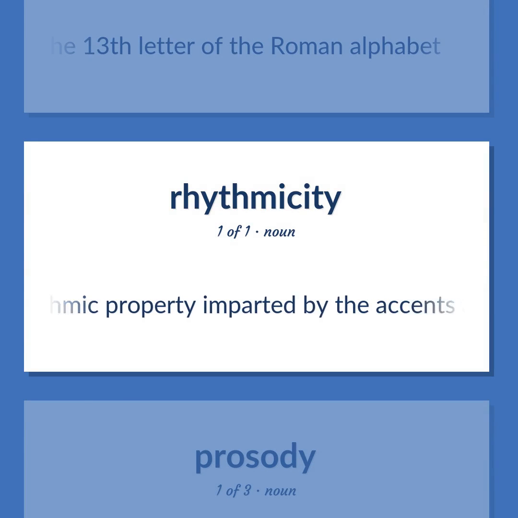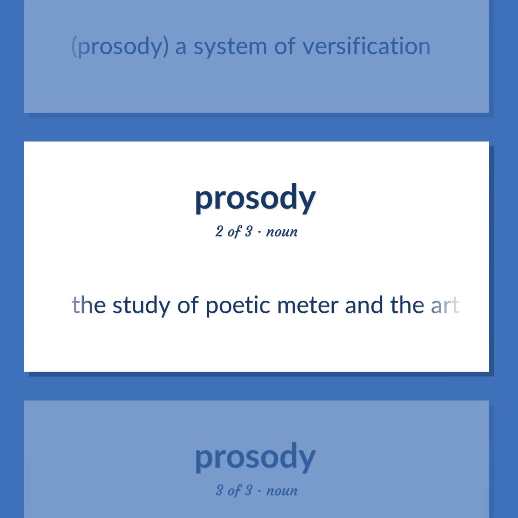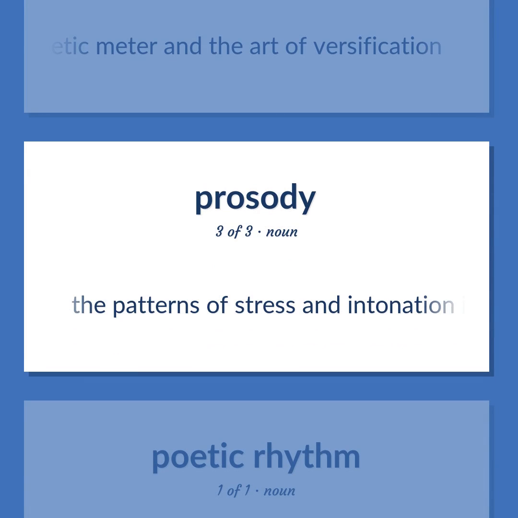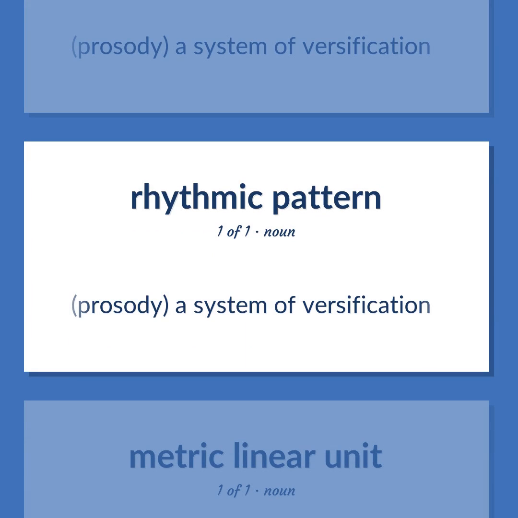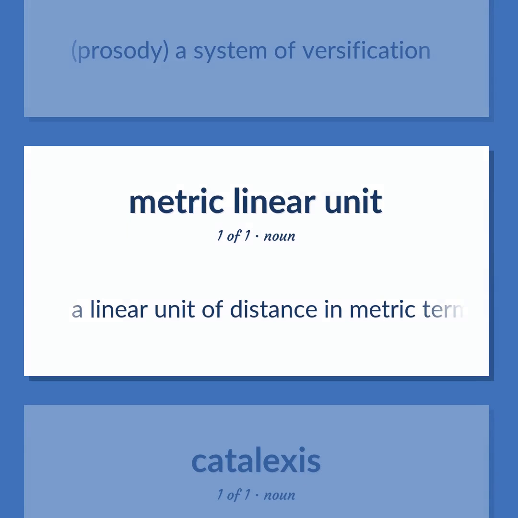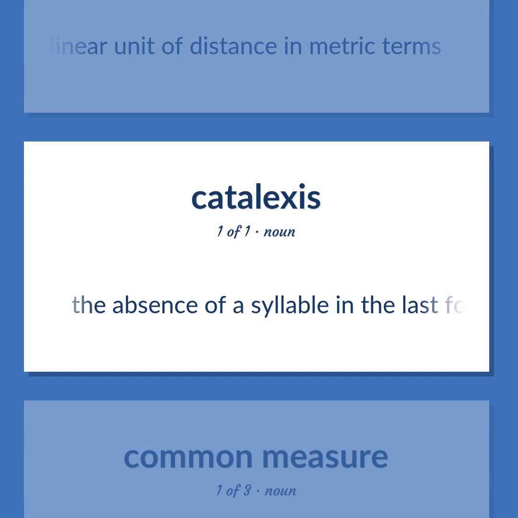The rhythmic property imparted by the accents and relative durations of notes in a piece of music. Prosody, a system of versification. The study of poetic meter and the art of versification. The patterns of stress and intonation in a language. A linear unit of distance in metric terms. The absence of a syllable in the last foot of a line or verse.